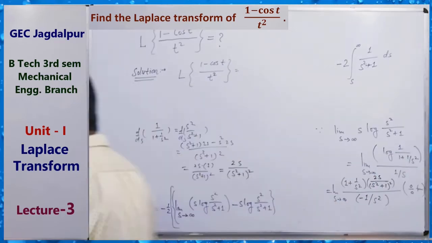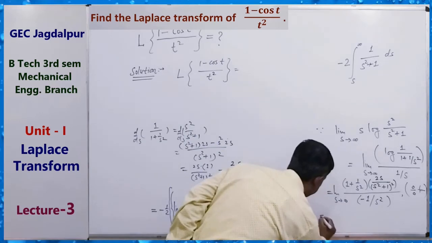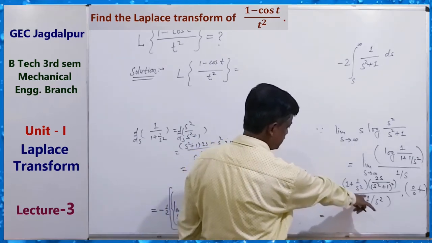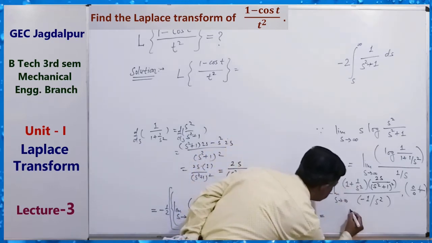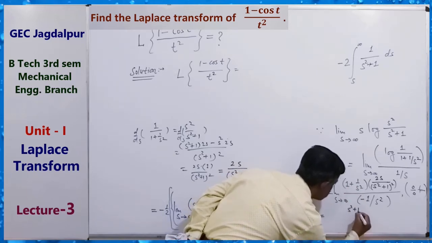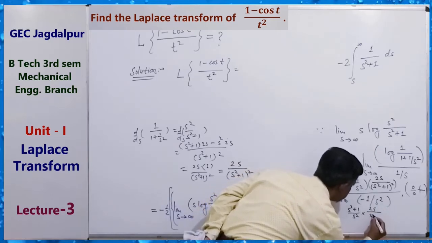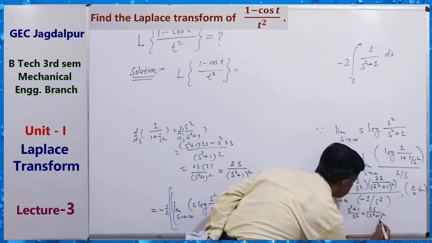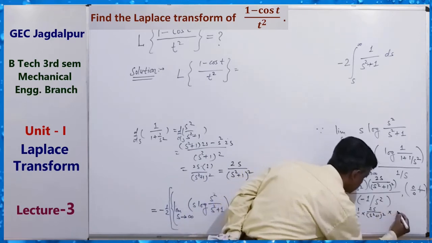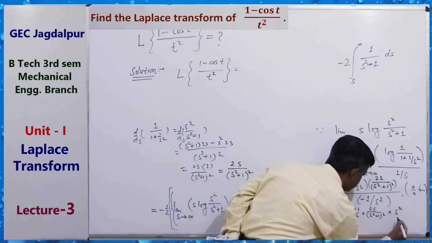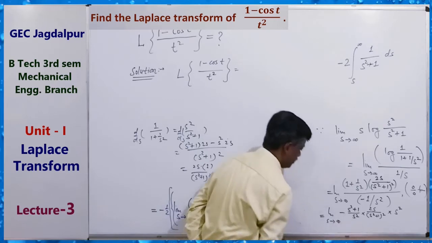And finally we see here, after solving, this is (s square plus 1) upon s square into 2s upon (s square plus 1) square into s square, come to the numerator, and minus 1, limit s tending to infinity.